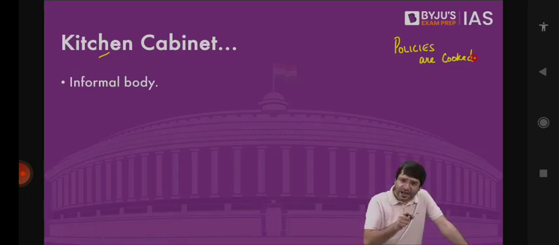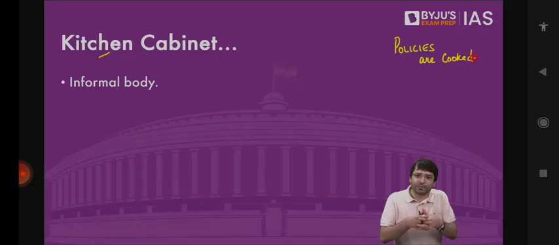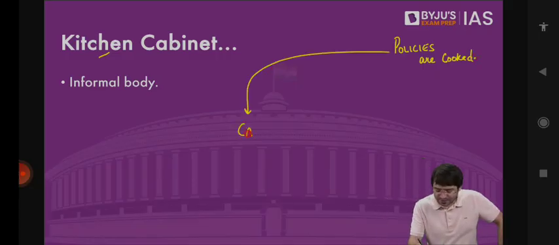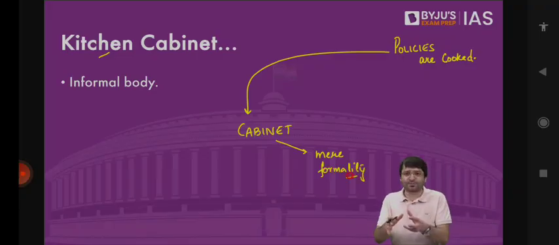Instead, what exactly happens in practice, there is the Prime Minister and then the Prime Minister has a few important colleagues. It is basically this Prime Minister and this group of 4 or 5 people taking the decision. They are basically cooking policies. And then once the policies are cooked, these policies are taken before the cabinet, which is just a mere formality. This group of people who are very close to the Prime Minister, that is what we call kitchen cabinet.